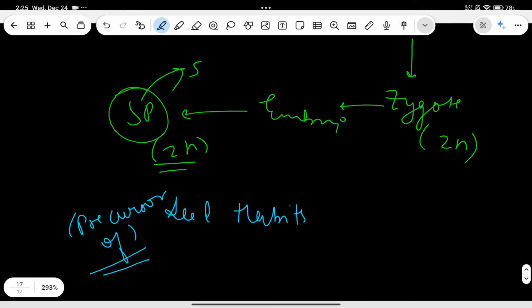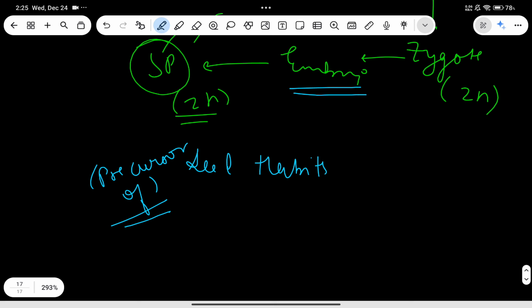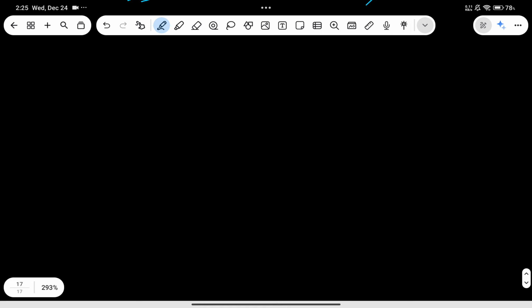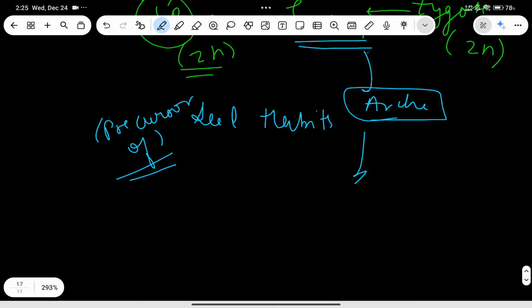And the second one is that this embryo will be present in the archegonium only, which means it is formed inside the archegonium. So it is also another habit which tells you that the seed habit is going to come in the next divisions. So that is important to understand. Now see what is going to happen next.